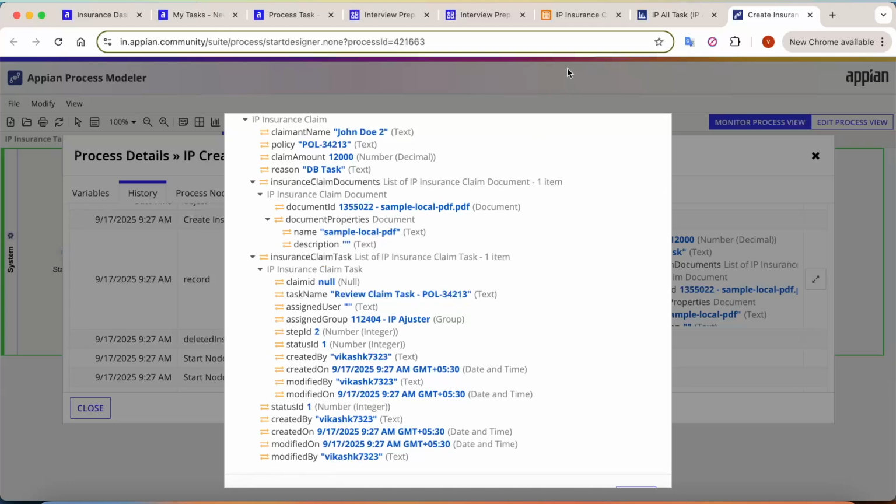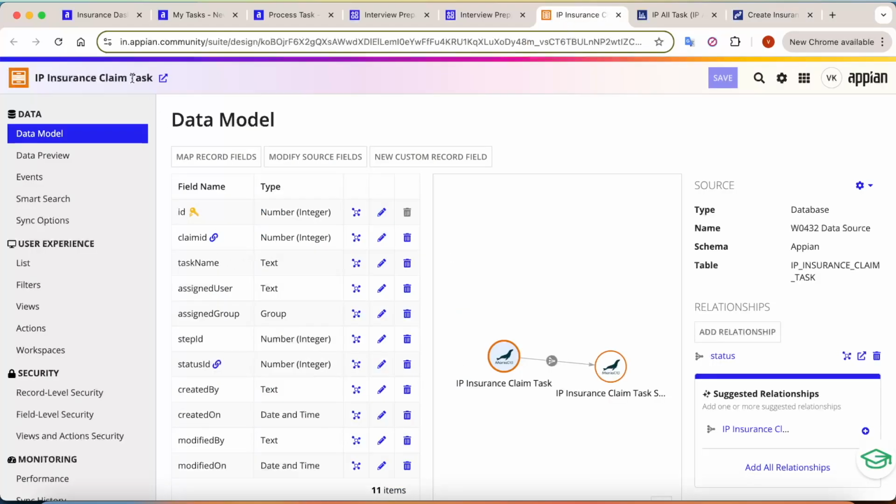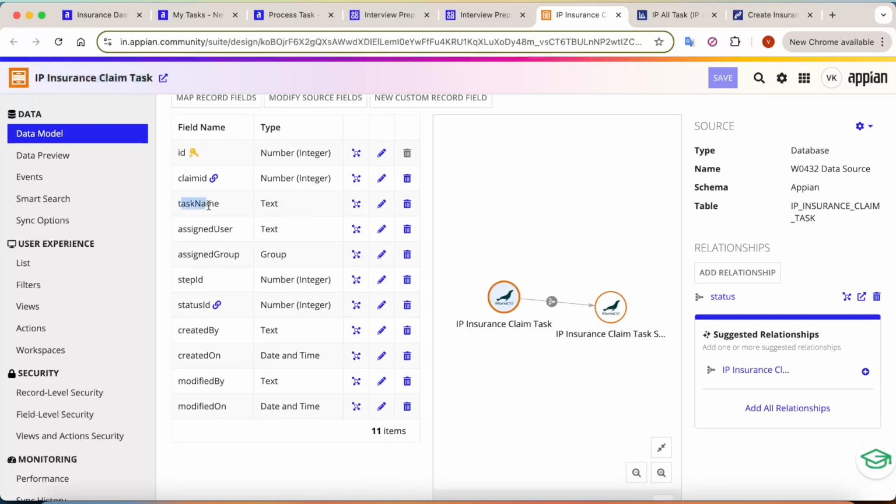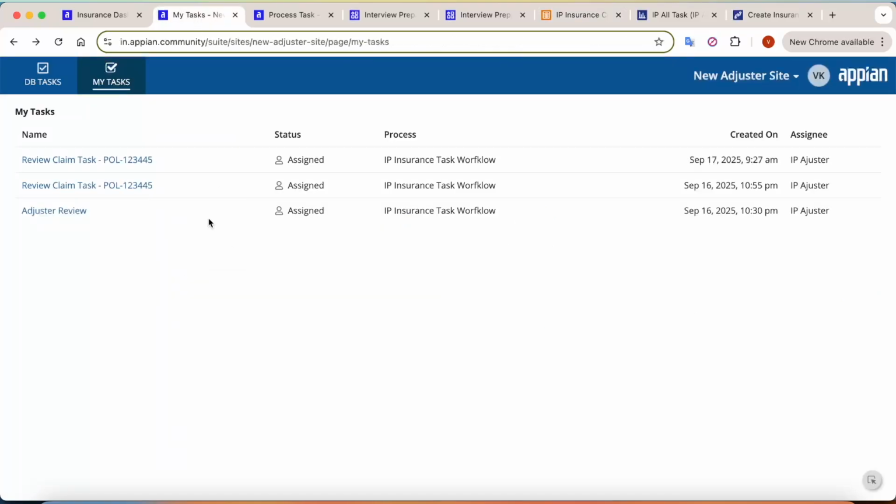So for that particular purpose, in my record type, I have created an insurance claim task, like what is the name of the task, who is the assigned user, who is the assigned group, what is the step ID, and what is the current status of the task. And you can see here this has a one-to-many relation with claim task submission here. And let's see how the database task will look.